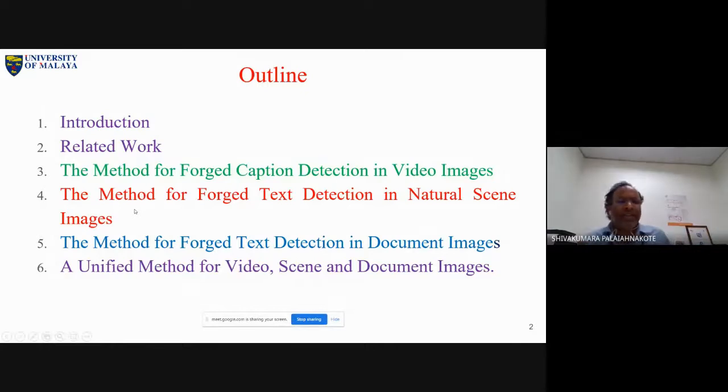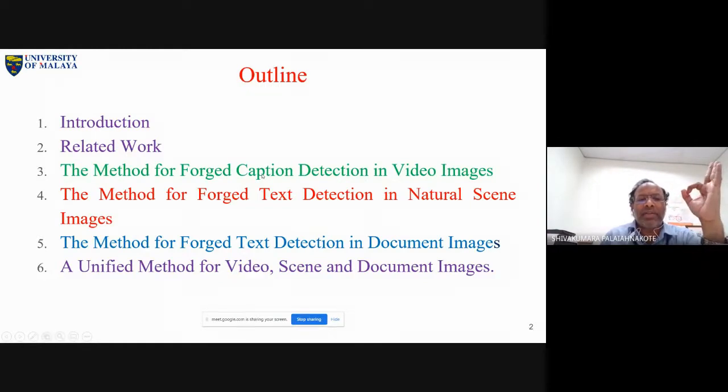Sorry, my throat today, I don't know what happened. Some problem is there. So the method for forged text detection in natural scene images. First, I will discuss one method for caption detection in video images, and then one more method for natural scene images. And finally document images. And last, unified. That means this algorithm should work for video, scene, as well as document. It's a unified method.